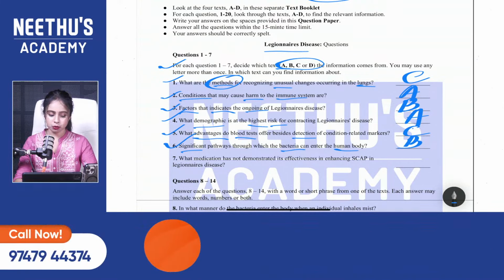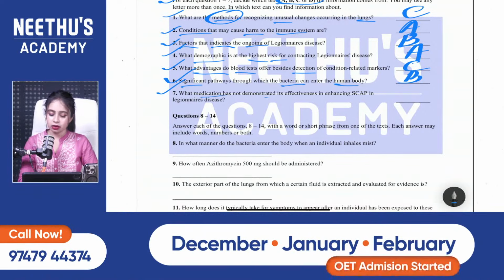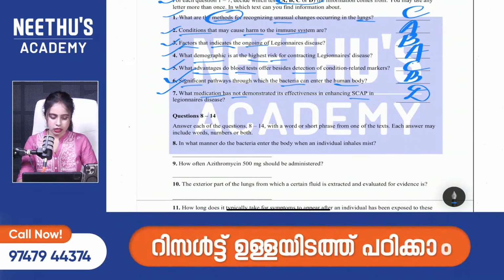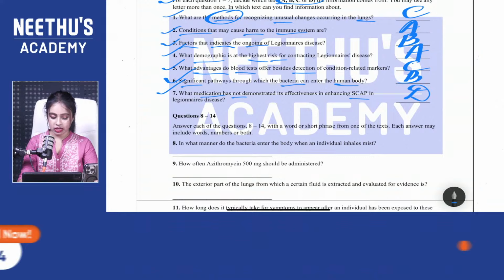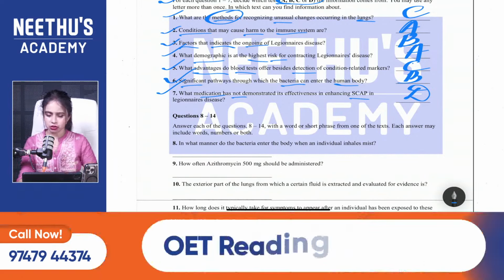Anyway, seventh one: what medication has not demonstrated its effectiveness in enhancing SCAP in Legionnaires disease? So medication, then not, and SCAP. The word SCAP is only mentioned in text D. So, very simply, without even checking, we know that it's from D. So, what about 7 out of 7? Anyone with 7 out of 7 for this part, the 1 to 7 set of questions?